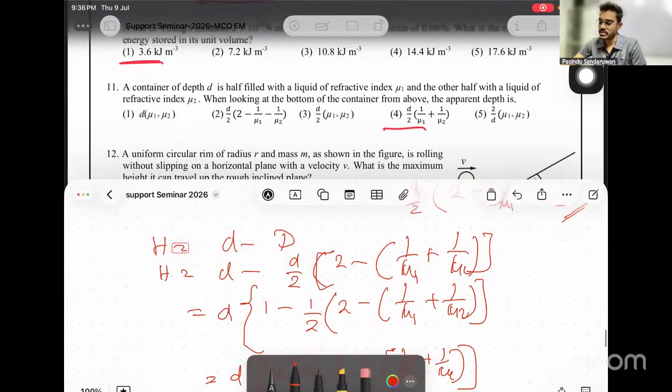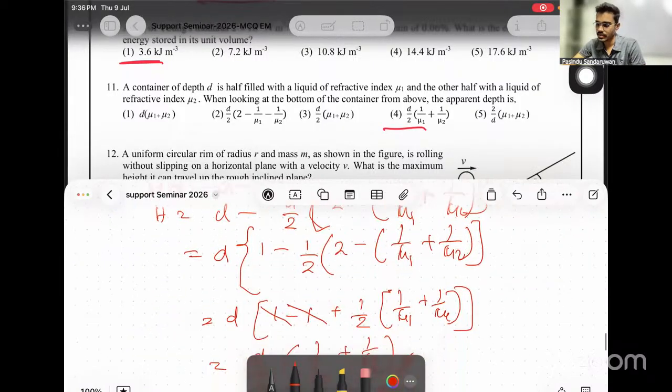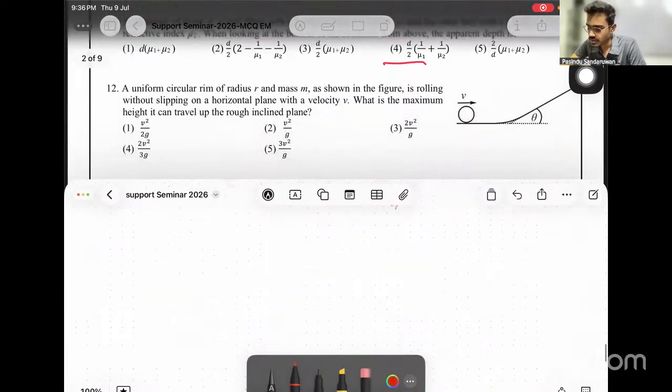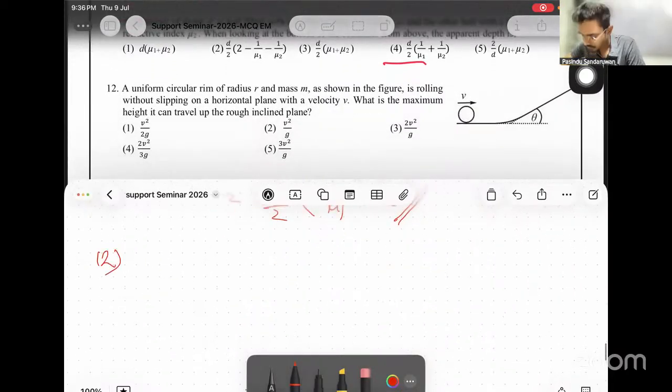That's a good calculation. I have to do something in the question. And this is not the only way that you can try the question. Or else you can use the other equation of apparent depth and real depth, real depth over apparent depth equals n1 into. That is also fine.